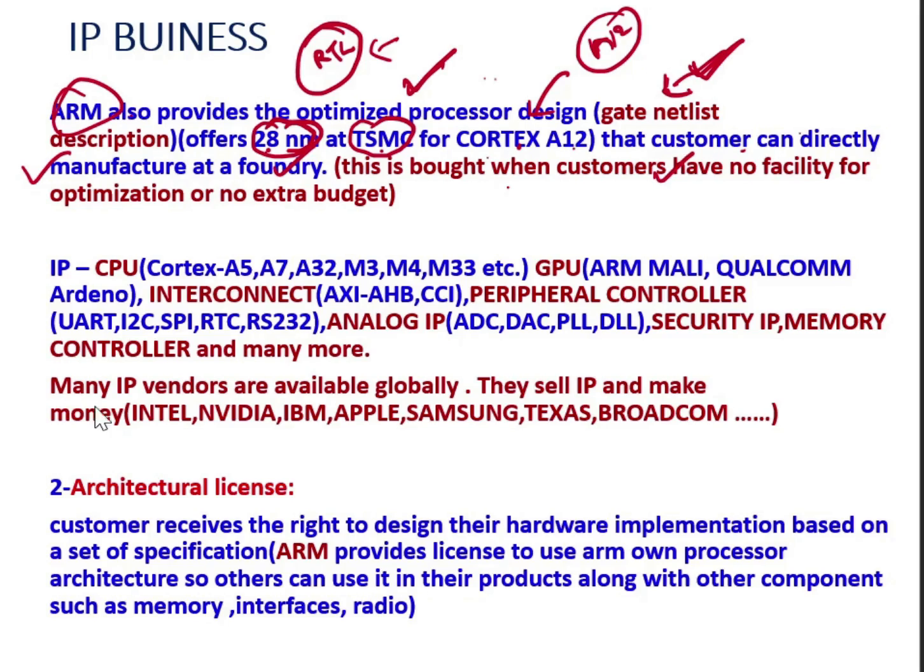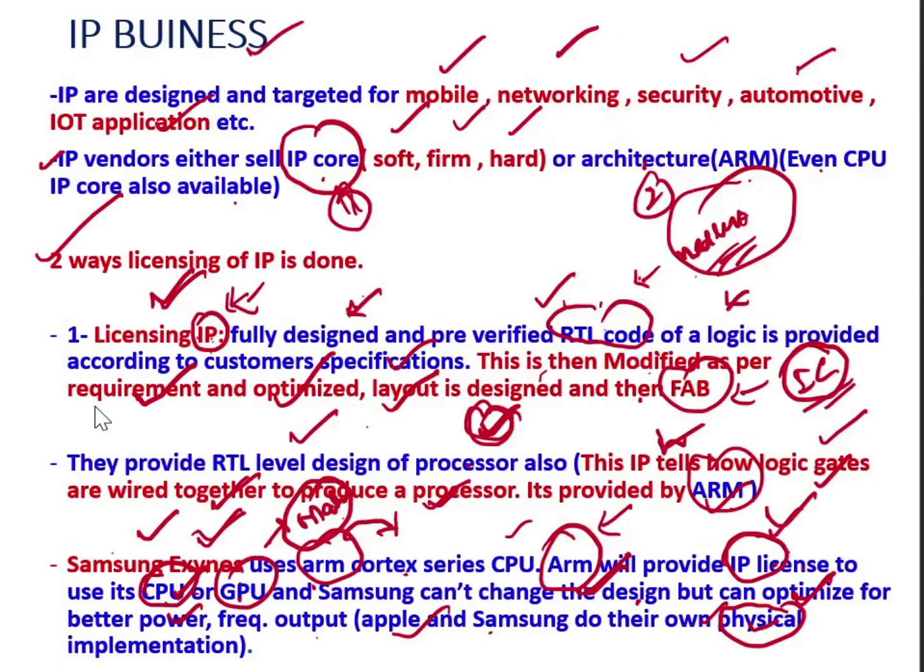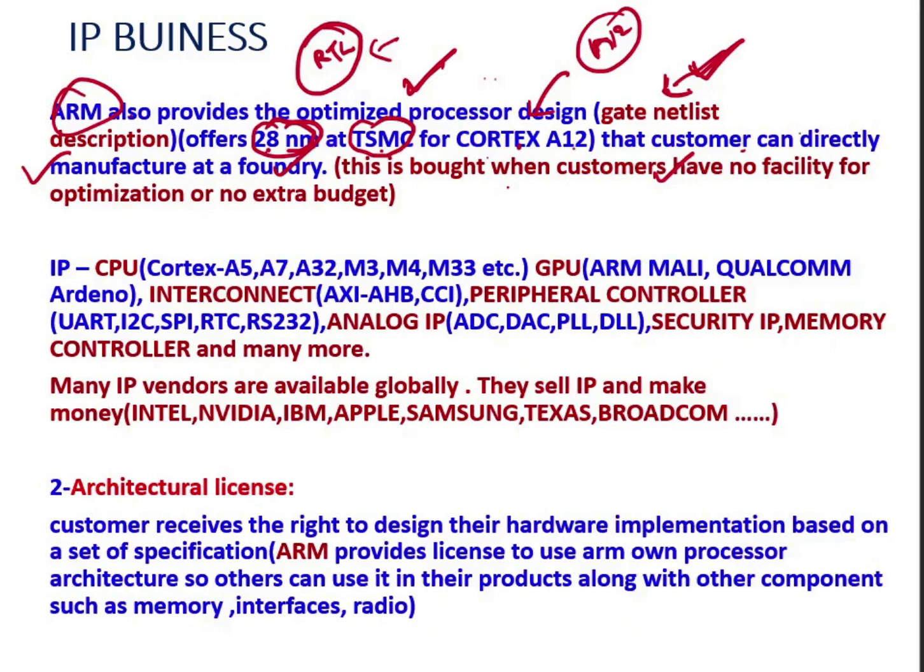See what I explained here: Apple and Samsung do their physical implementation. Physical implementation means they have the facility for it. Apple and Samsung get the RTL level design, then they do the physical implementation because they have the facility. And if someone doesn't have the facility, then what will they do? They cannot take the RTL design, because once you get the RTL design, you should have the in-house facility for the physical implementation part, or someone should be able to design the layout for this RTL. Apple and Samsung have it, but if customers have no facility for this optimization and no extra budget...